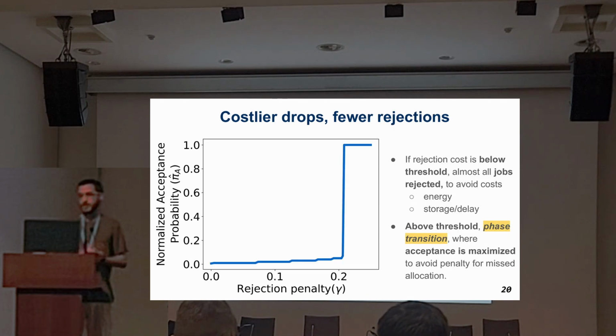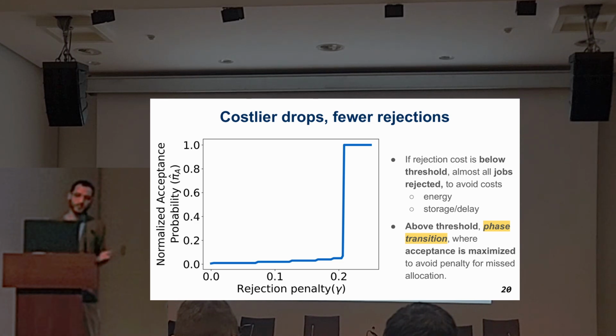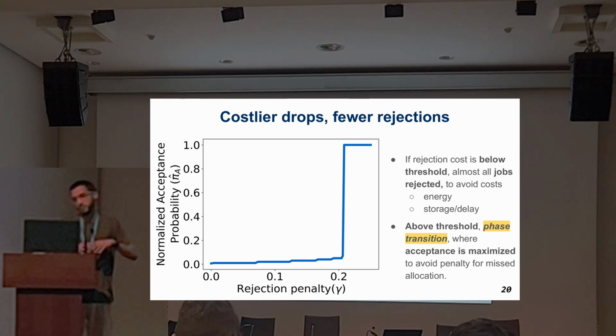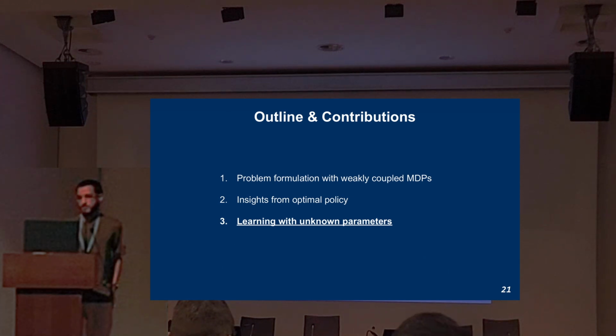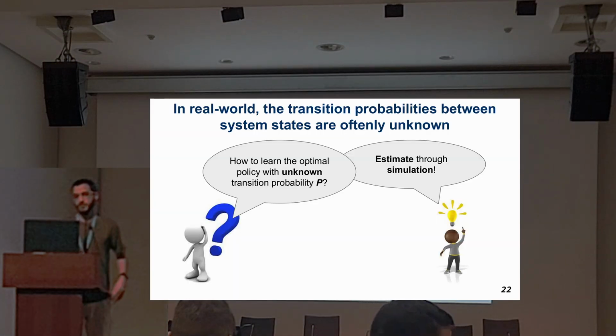The third insight is that we have a phase transition. Here, we are measuring the rejection penalty on the x-axis, and on the y-axis, we have the normalized acceptance, that is the number of queues that are accepting divided by the number of jobs that arrived. We have observed that below a certain threshold, it practically rejects all jobs, but after this phase transition, it accepts all jobs.